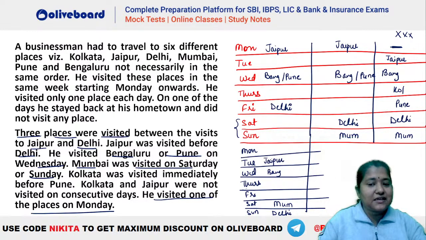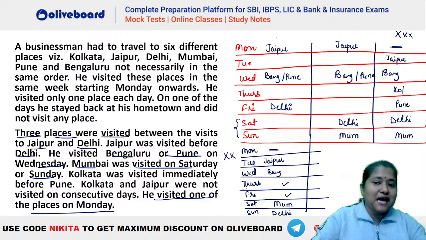Similarly, in this case, again, you can see that we will be having this situation, that is Kolkata and Pune will be Thursday, Friday. So again, you will see that this will be the off day, and again the same situation, that is off day cannot be Monday. So ये भी गड़बड़ है. So that means either this is the case or this is the case, है ना?